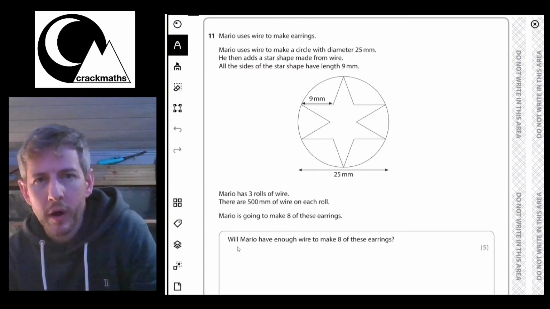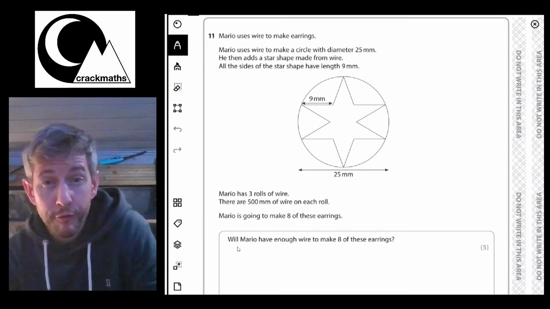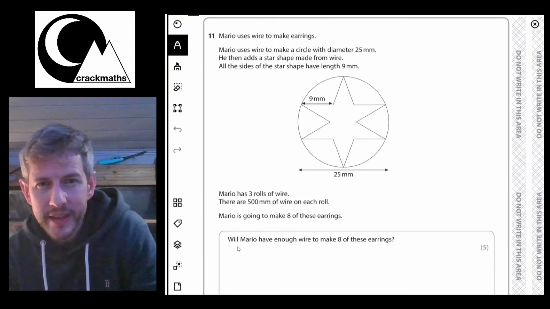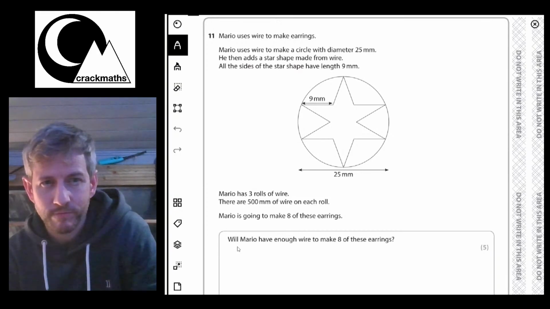Mario has 3 rolls of wire. There are 500 millimeters of wire on each roll. Mario is going to make 8 of these earrings. Will Mario have enough wire to make 8 of these earrings?